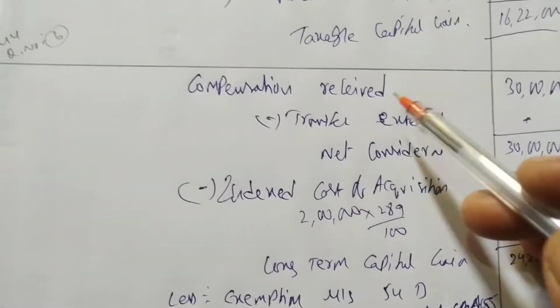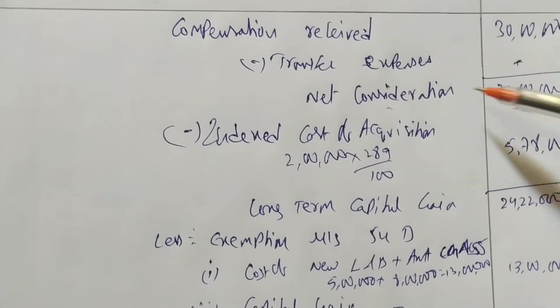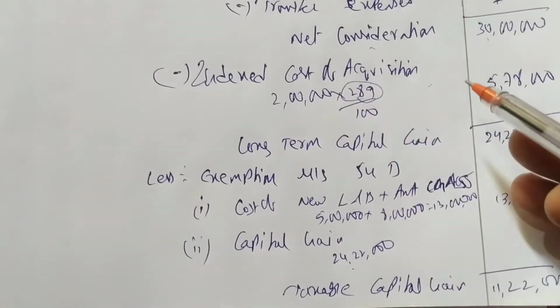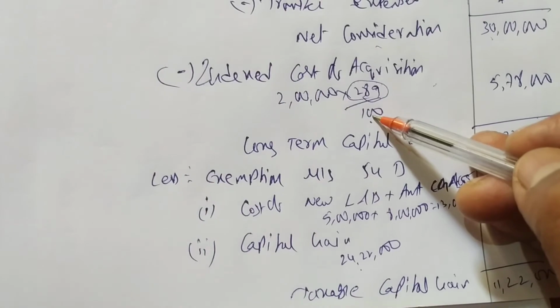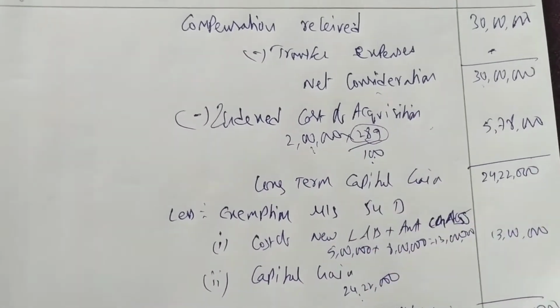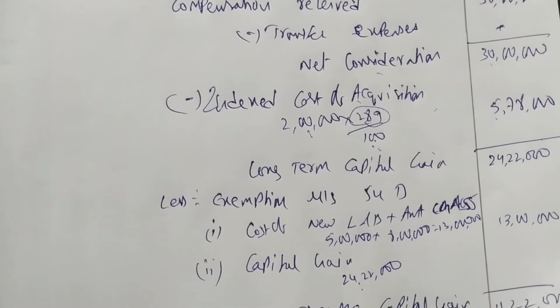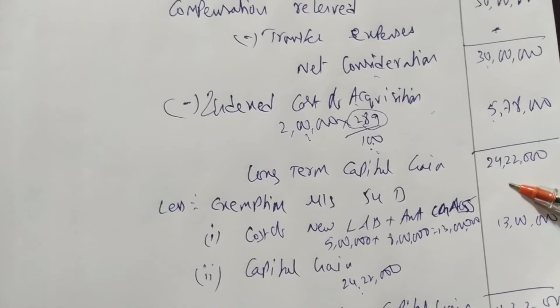Same, sale compensation received we have done, and transfer expenses nil, net consideration is 30 lakhs. Indexed cost of acquisition: numerator is always 289, denominator we have to see in the year of purchase. This is before 2000-2001, so the index will be 100. So 2 lakhs into 289 divided by 100, we get 5,78,000. From 30 lakhs deduct 5,78,000, you get 24 lakh 22,000.